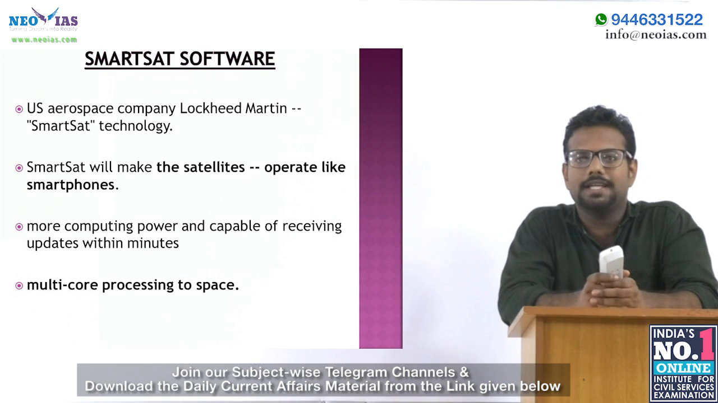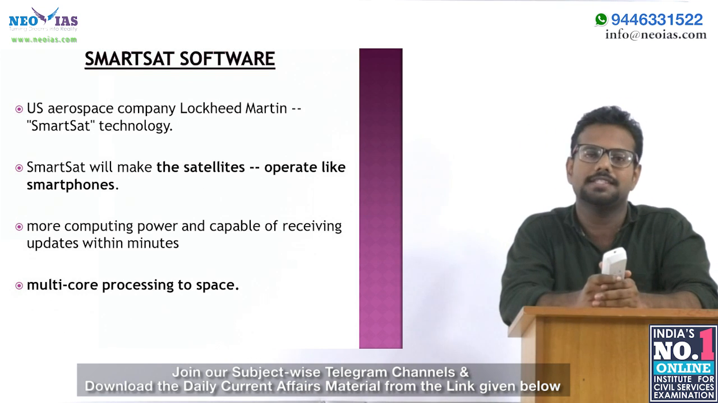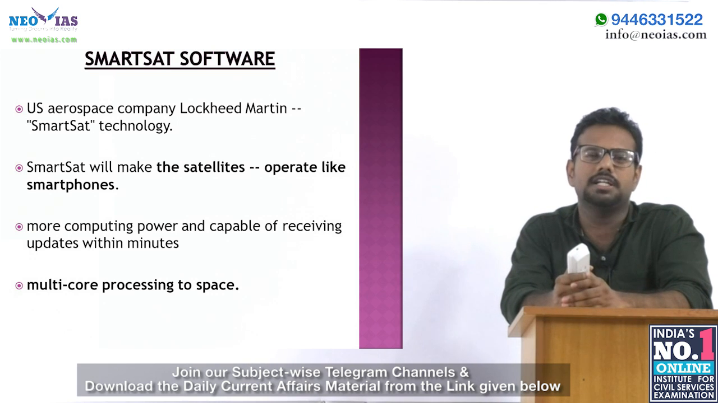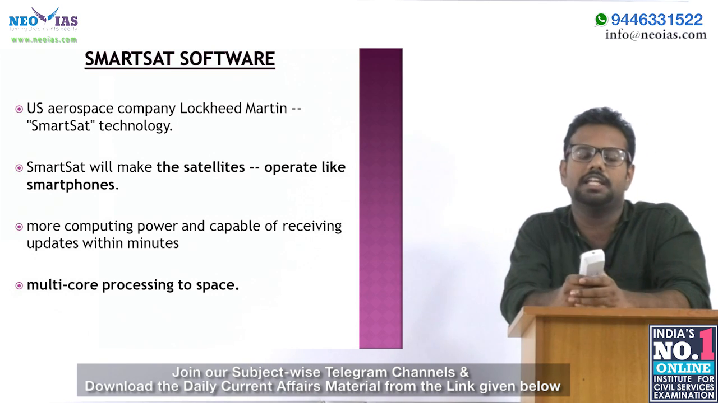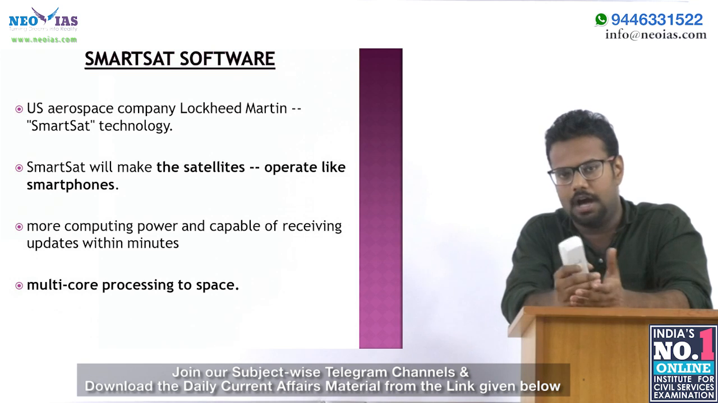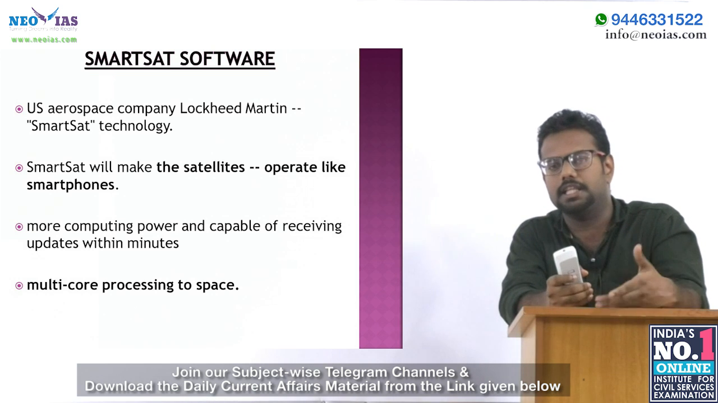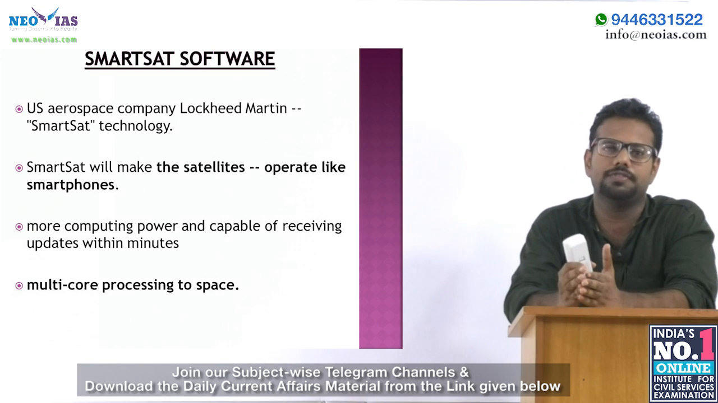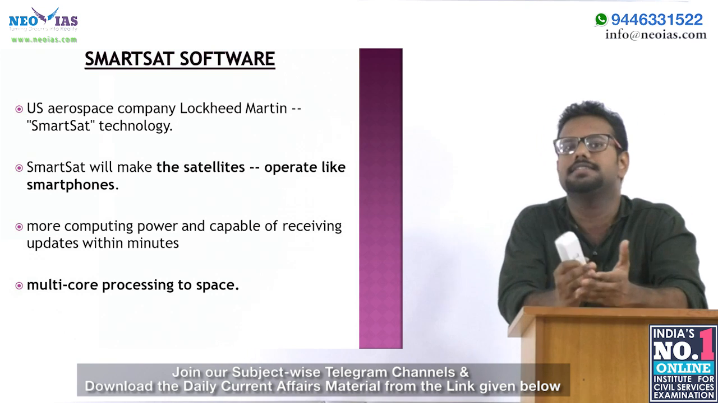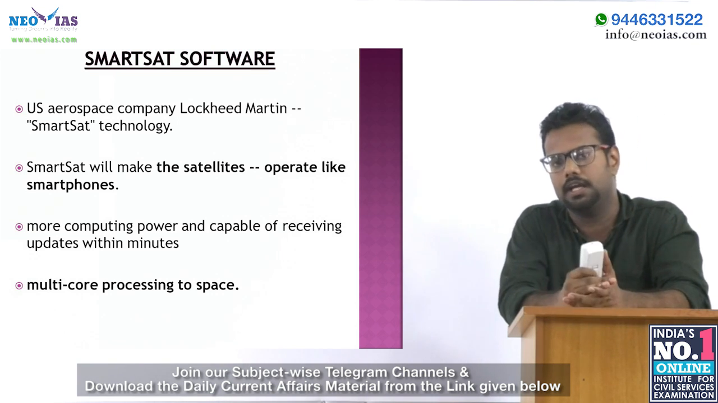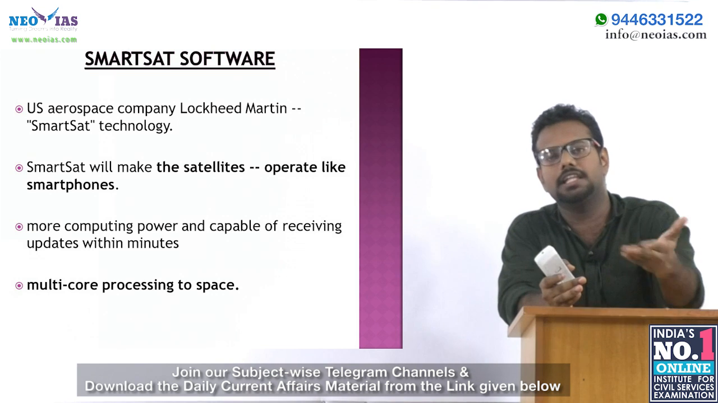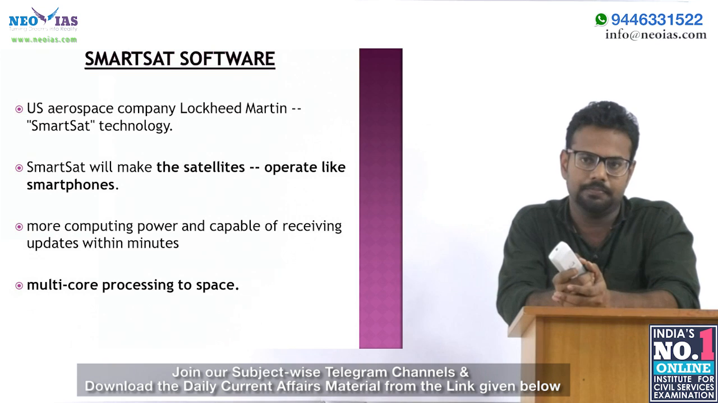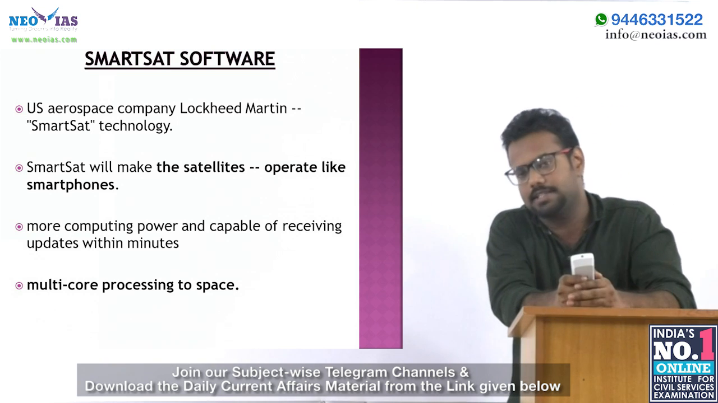Our next topic is the SmartSat software. When we launch a satellite into space, the hardware and software of the satellite cannot be altered afterwards, even when the system on the ground changes. The usual working period for a satellite is 10 years. The system on the ground may change, but we cannot alter the system in the satellite. This is one problem faced by satellites.